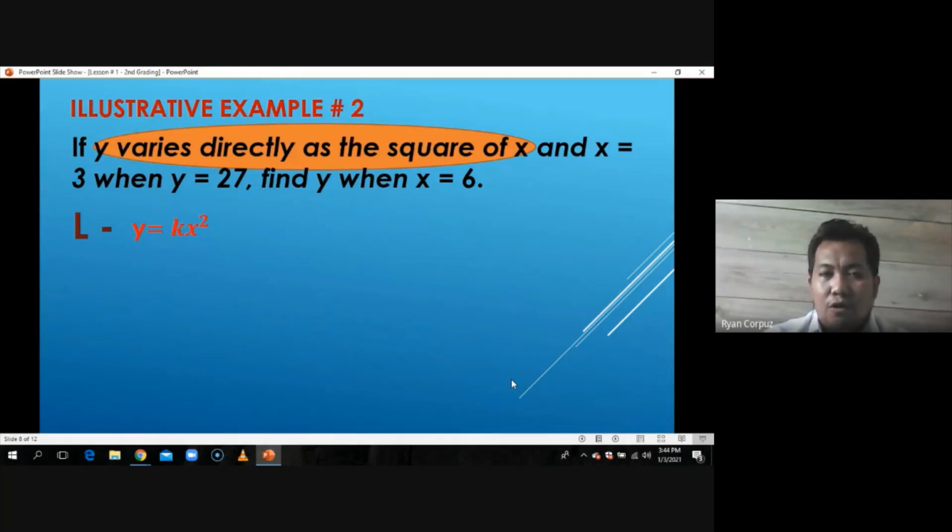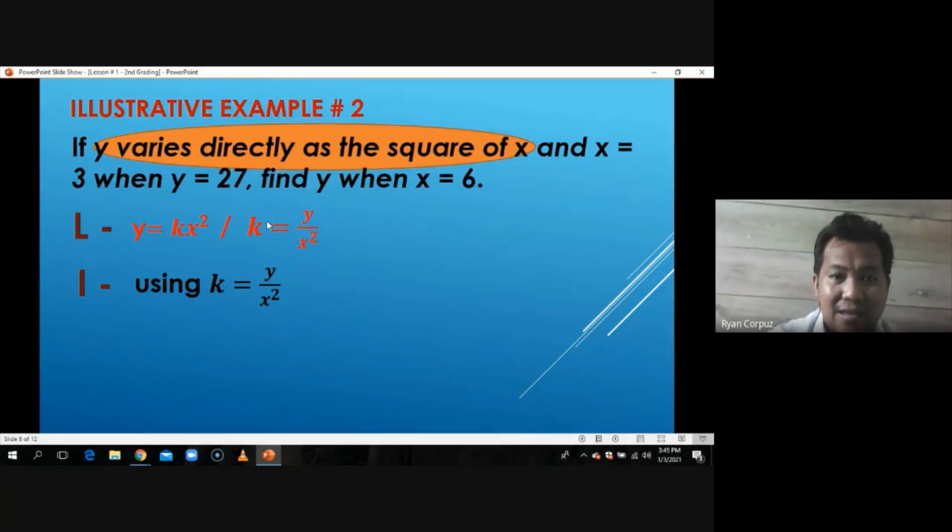Then for its translation in terms of k, it should be the ratio of one quantity and the square of the other quantity. Kung ano yung unang binanggit, again, nasa numerator, yung pangalawa, nasa denominator. Yung nga lang, pangalawa, square nun. That should be k is equal to y over x squared. And since we formed two equations there, the second equation form is to be used for us to find the constant of variation. Lagi yung pangalawang equation form, gagamitin sa second step.